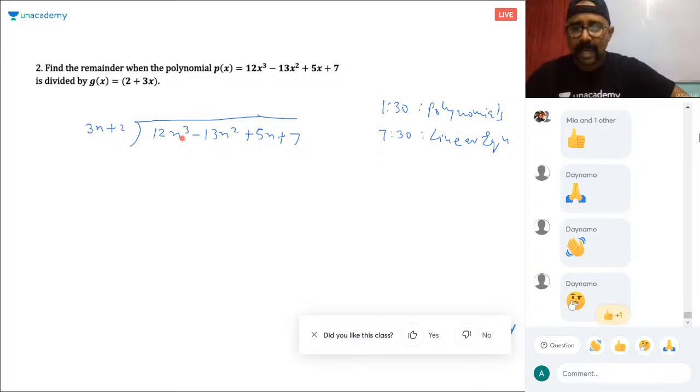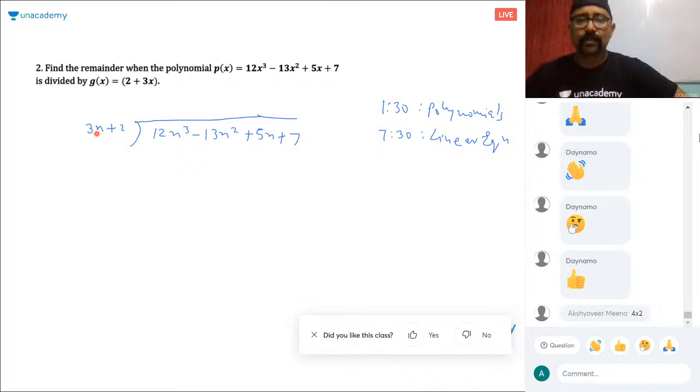So again, as I said, if you are confused what to multiply 3x with to get 12x cube, do a rough work here. 12x cube divided by 3x. So this is a simple calculation. 12 divided by 3 is 4. x cube by x is x square. So that means you need to multiply this with the first term. So 3x into 4x square will give you 12x cube.